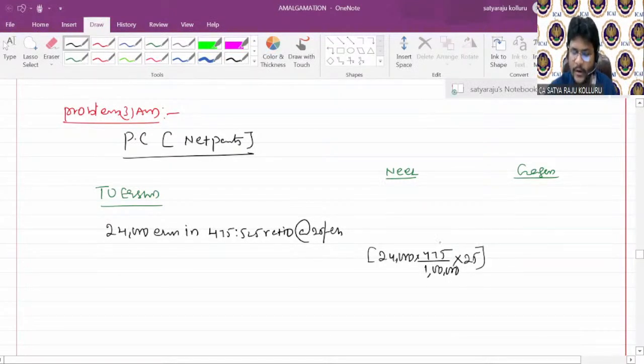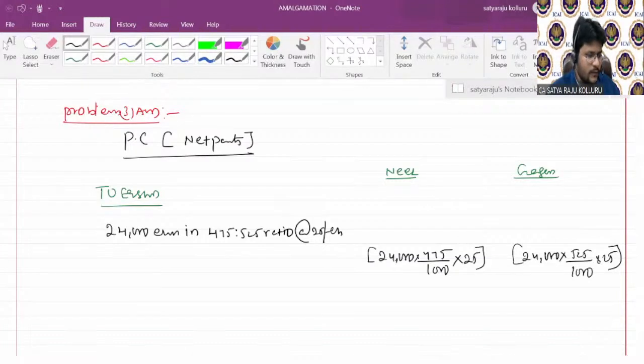If you multiply with 25, you will get the worth. Similarly, 24,000 equity shares into 525 divided by 1,000, into 25. Sorry, it's not 1 lakh, it's 1,000. You can put it as 1,000, guys.